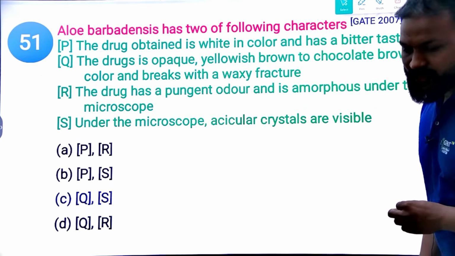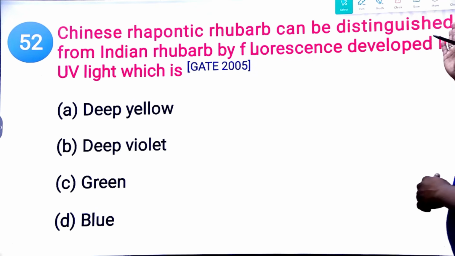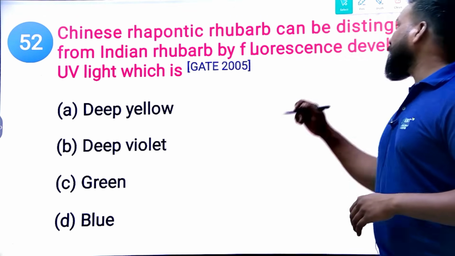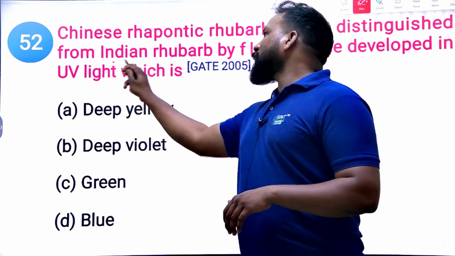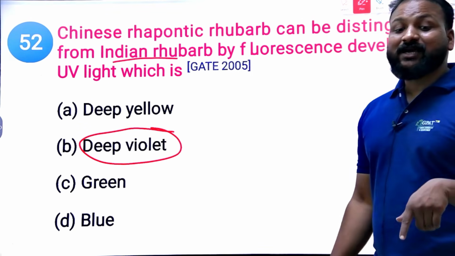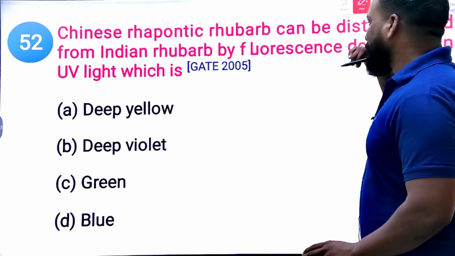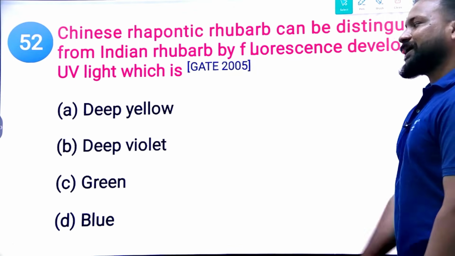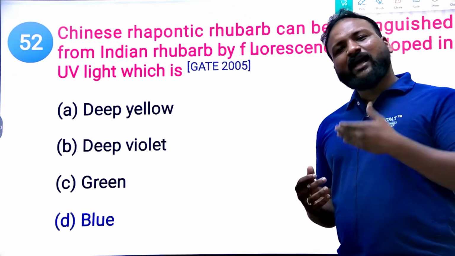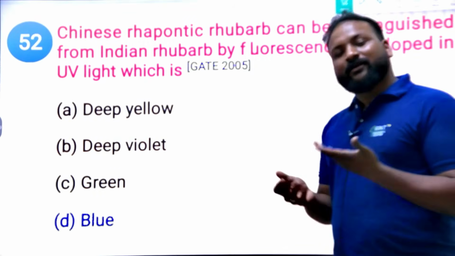Next, Chinese rhubarb can be distinguished from Indian rhubarb by the fluorescence developed in UV light, which is, we already know Indian rhubarb produces which color? Deep violet color. But they are asking what is the fluorescence of Chinese rhubarb. That is a blue color. Ours is dark violet, deep violet, and as it is a duplicate, a replica of our rhubarb, it will be a blue color.